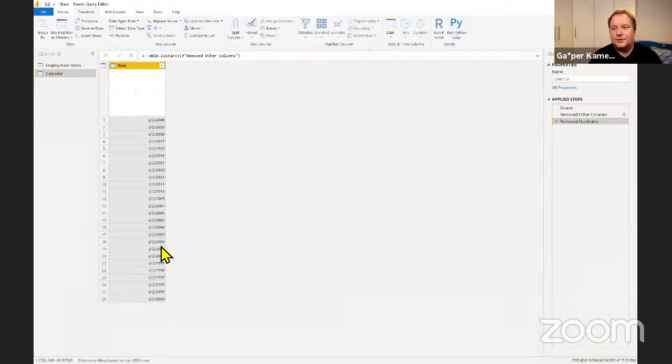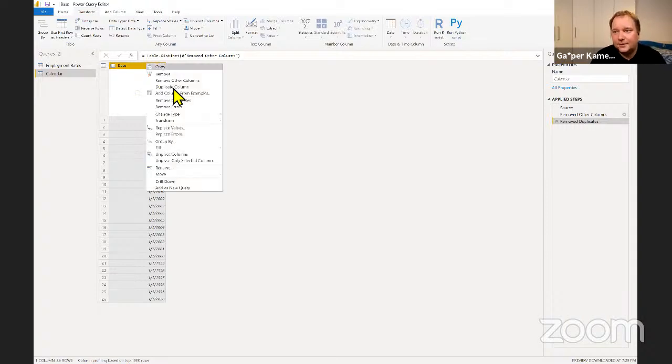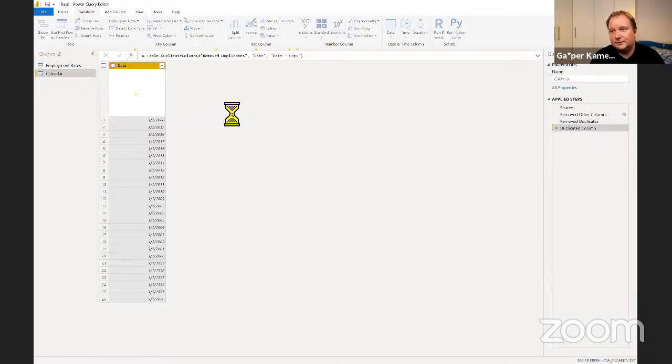Okay, so these are the years that we're working with. It goes from, I think, 95 up to 2020. And now I'm going to duplicate this column. I want to call the duplicate column date 2. So I'm just going to make that change straight in the code. I'm not even going to rename it afterwards, creating 2 steps unnecessarily. So create a duplicate of this one, call it date 2.